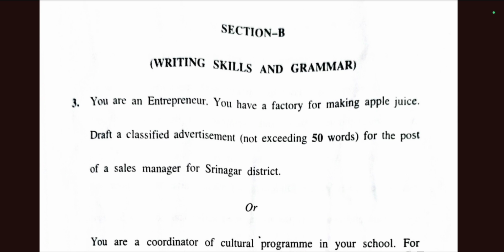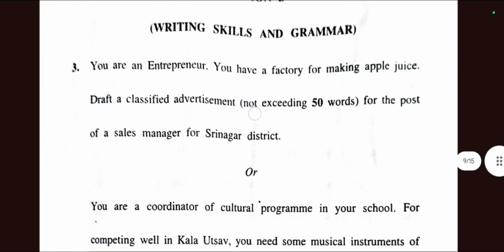The most important part you can see here is question number 3, the advertisement. A question will be given like: you are an entrepreneur and you have a factory of apple juice. Draft an advertisement for a sales manager for Srinagar district, not exceeding 50 words, which is clearly mentioned in bold letters.